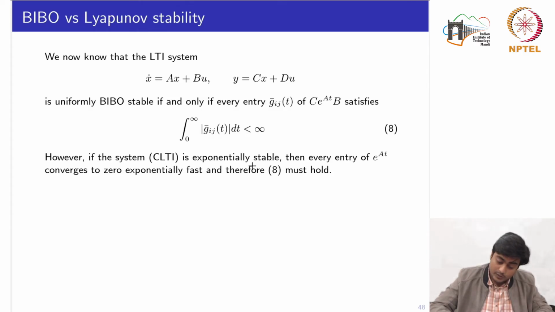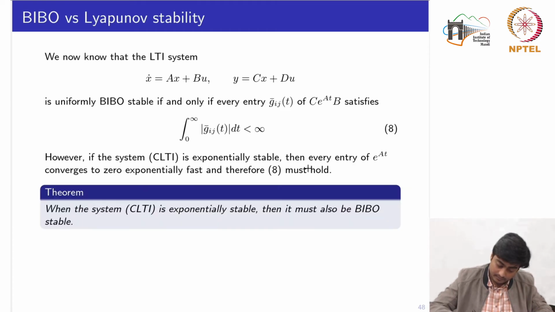However, if the system is exponentially stable, then every entry of e to the power At converges to 0 exponentially fast, and therefore it must hold, right? So when the LTI system is exponentially stable, then it must also be BIBO stable.